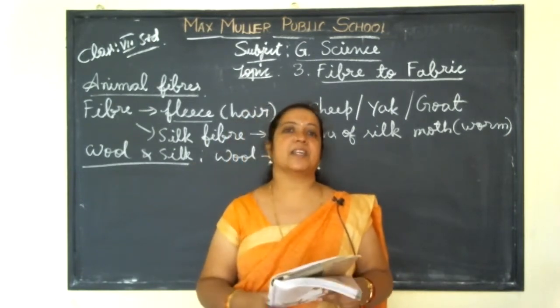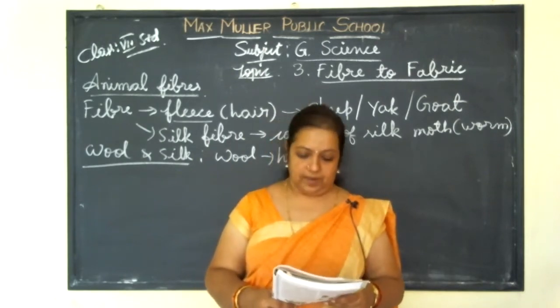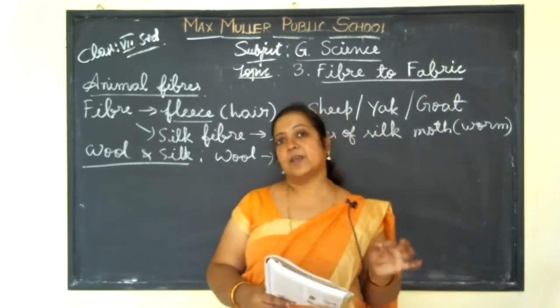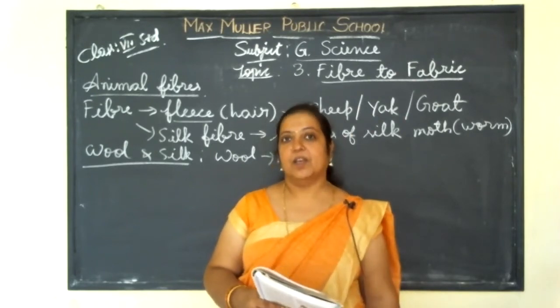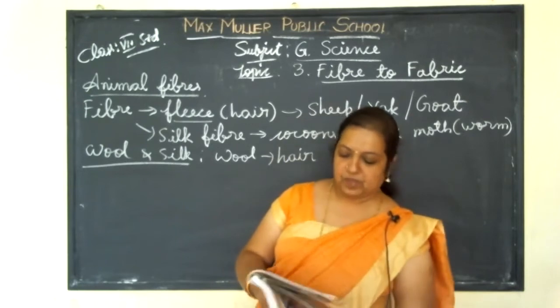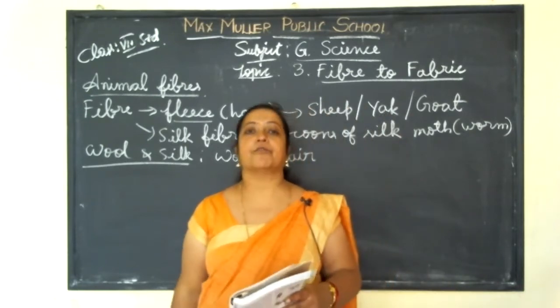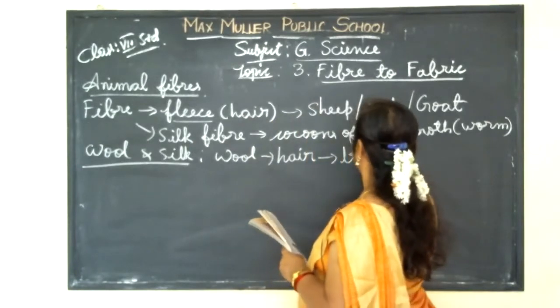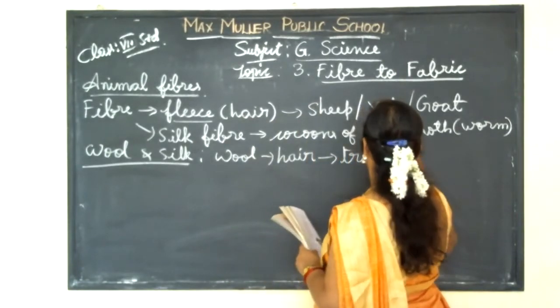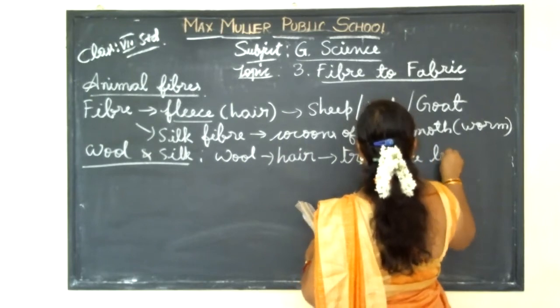So much lengthy hair we will get from the yak. Why are these animals covered by a lot of hair? There is a reason. The hair traps a lot of air.